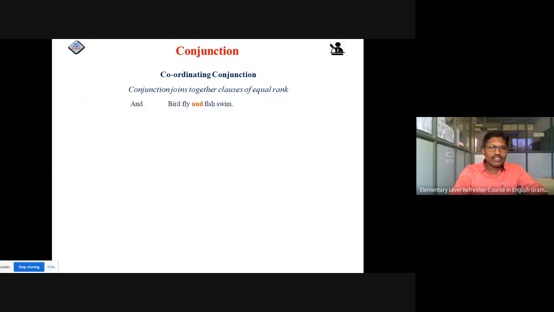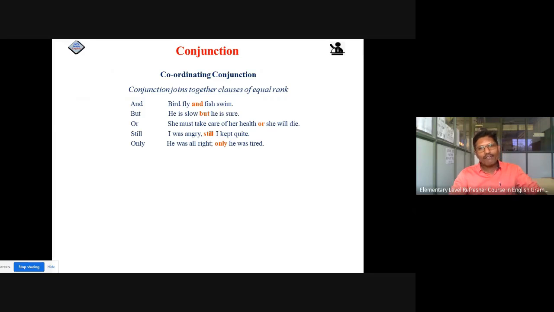Okay. Now coordinating conjunctions: whenever we have to join two clauses of equal rank, we have to use coordinating conjunctions. For example, "and": the bird flies and fish swim. So here bird and fish both have the same status. But he is slow but he is sure. Or she must take care, or she must take care of her health or she will die. Still I was angry, still I kept quiet. Only he was all right, only he was tired. Else walk quickly, else you will not overtake him. So these are the coordinating conjunctions.